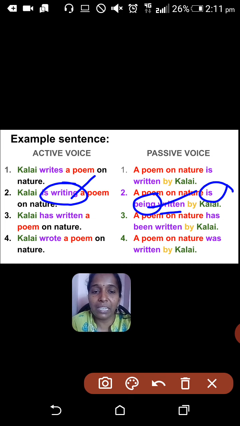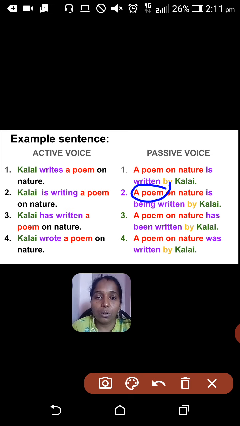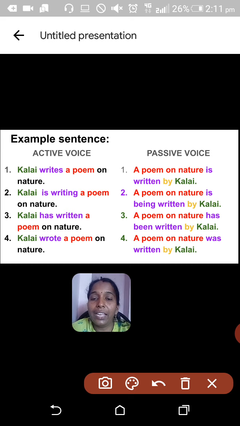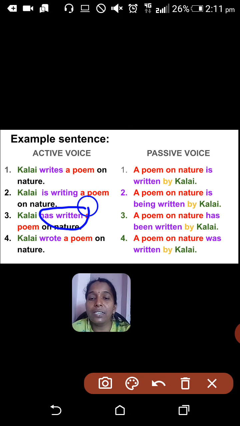I have added being here because the subject here is singular. A poem is singular. Then the third sentence, Kalai has written a poem on nature. This sentence is in present perfect tense because has plus V3 is used.